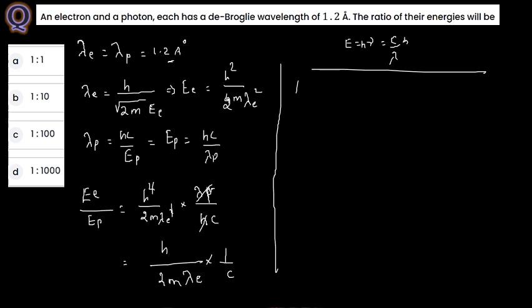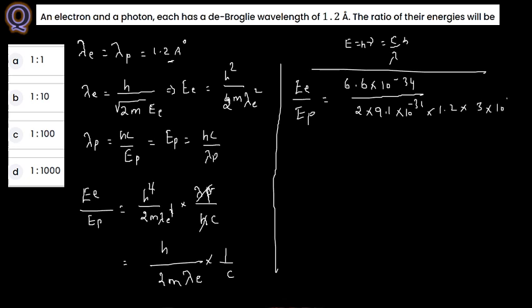So E, that is energy of electron to energy of photon, here is Planck constant 6.6 into 10 power minus 34, divided by 2 into mass of electron, here 9.11 into 10 power minus 31 kilogram, and lambda e they have given, that is 1.2, and velocity of light here is 3 into 10 to the power 8.